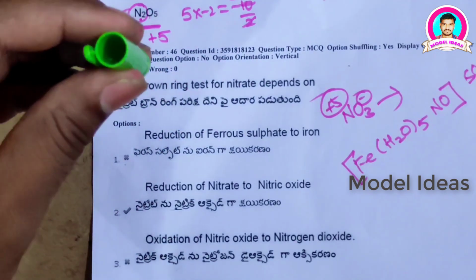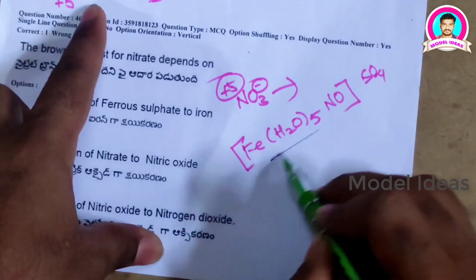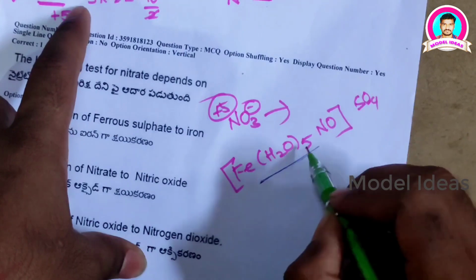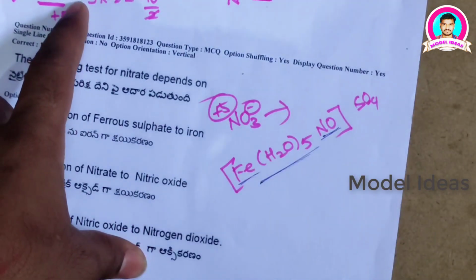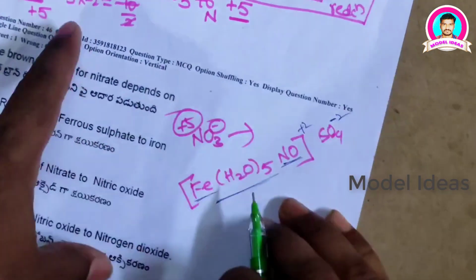The complex we have observed has 5 aqua molecules and a nitrosyl group along with ferrous iron, and it carries a +2 charge.